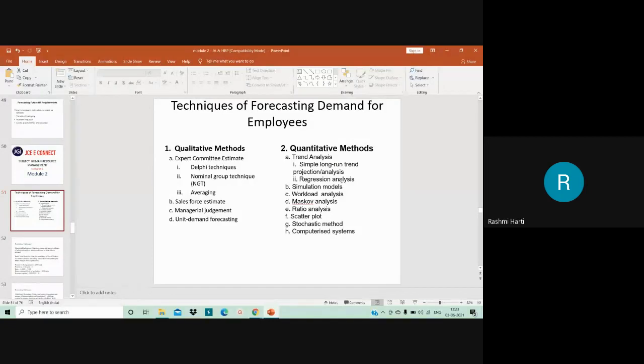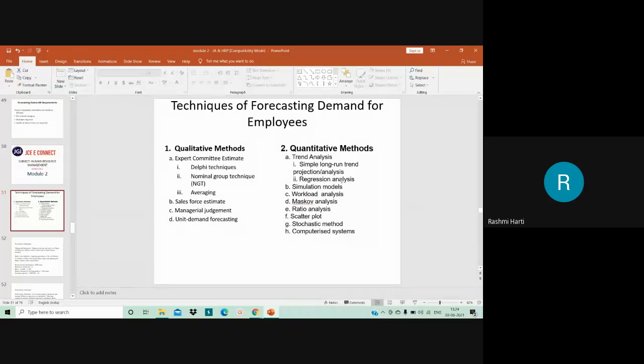But normally the environment does not remain stable. There will be changes happening all the time. So the assumption of this model that the nature of jobs has not changed over time appears to be unrealistic in the real world. Markov analysis can be used only when there is a stable environment, that means not too many job changes, or the job analysis does not change a lot. At that time you can use this Markov analysis.